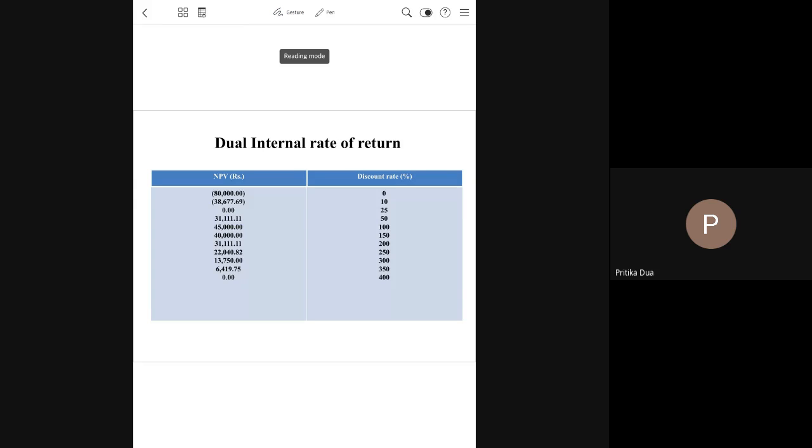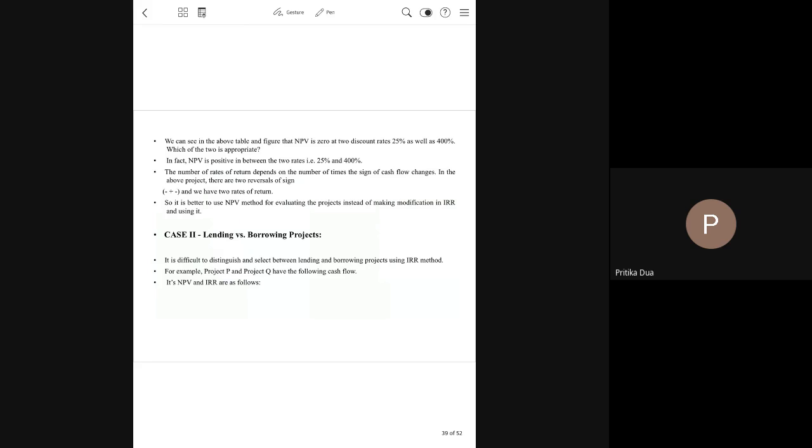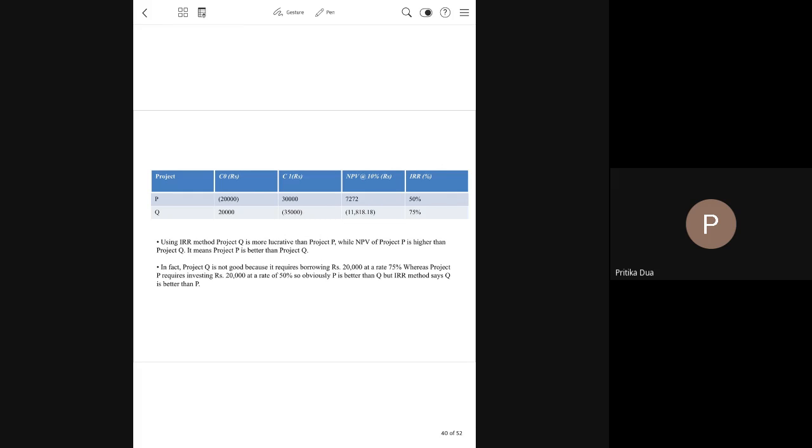Apart from this, we also find problems with IRR when we have to select between a lending and a borrowing project. Now, lending and borrowing, you can see the example here from the firm's point of view. From the firm's perspective, you can have a project where you are investing money. That would be a lending project.